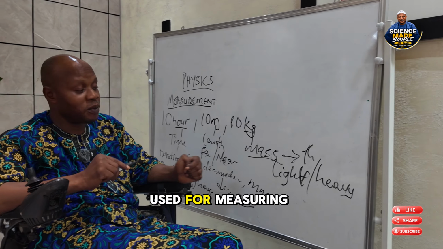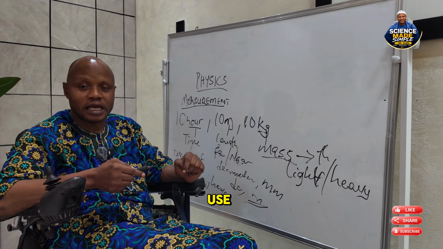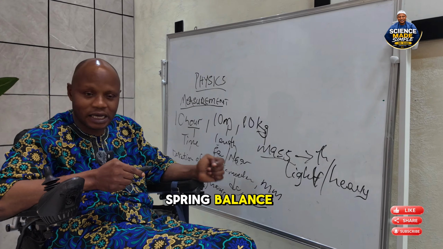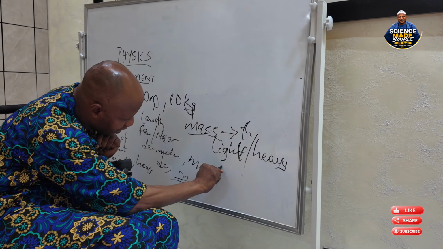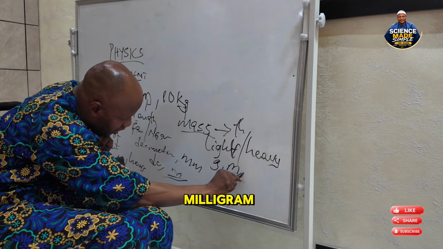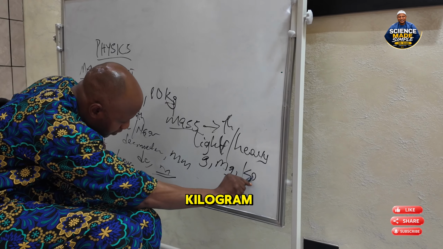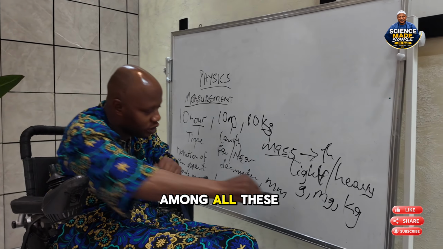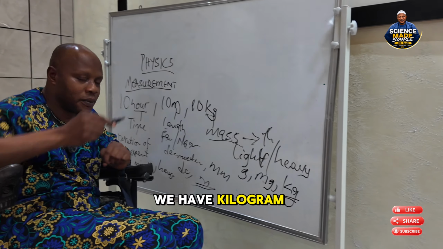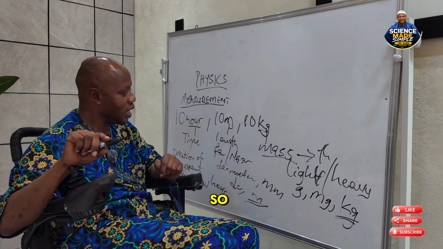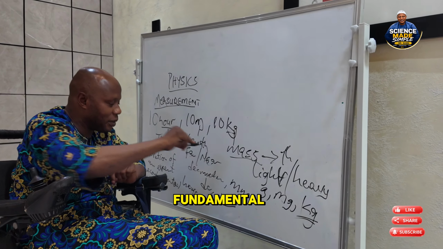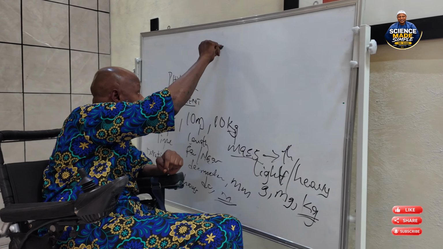So the instrument used for measuring mass, we can use chemical balance, spring balance, and so on and so forth. The units for mass are gram, milligram, kilogram, and others. Among all these units, we have kilogram as the standard unit for mass.